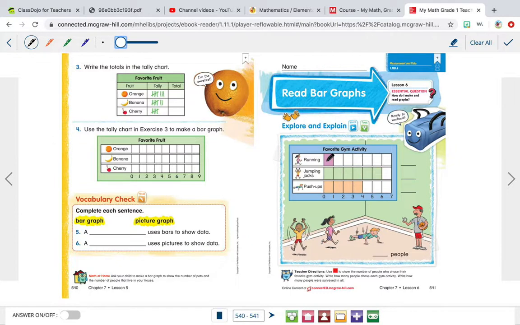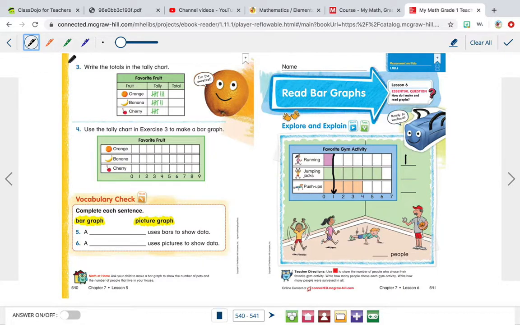So how do we know how many people chose running? Well, we know there's one box here, so there is one person who chose running, because if we take this line, let me do that again and show you, and follow it all the way down to the number, we see that it's pointing at number 1. So there's one person who chose running. Because one person chose running, we're going to write 1 right here, okay?